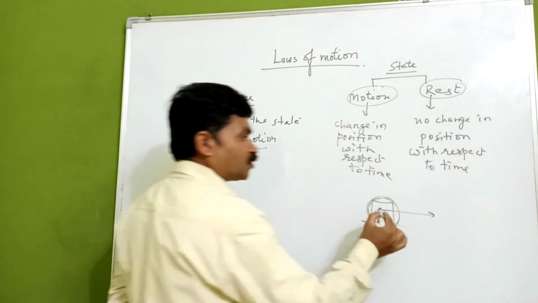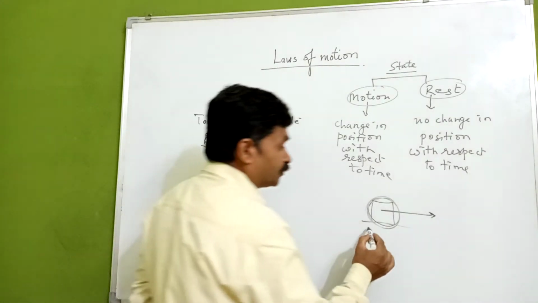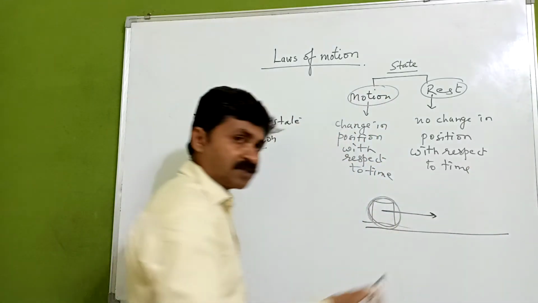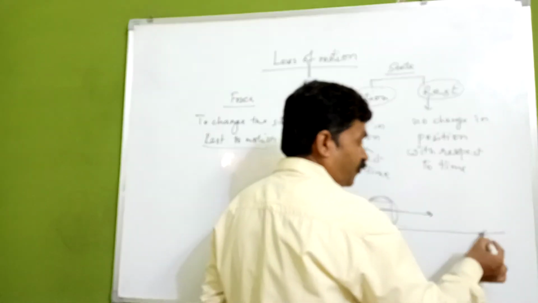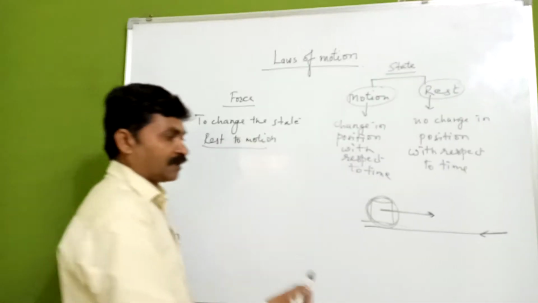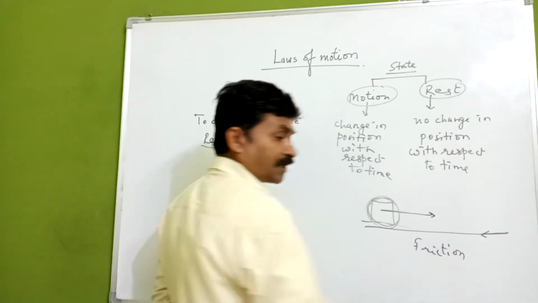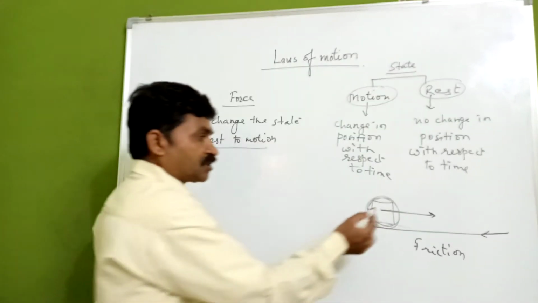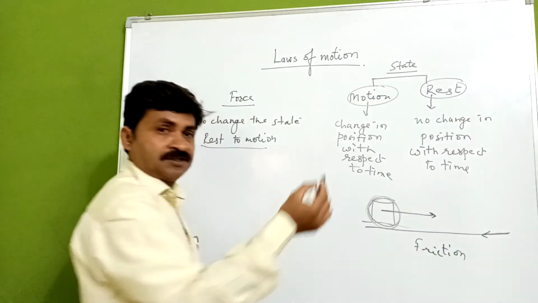Now if it starts moving, definitely it is going to stop somewhere. Why is it going to stop? Because there is a force acting in the opposite direction, and that may be a force of friction, the force which makes its motion into rest.